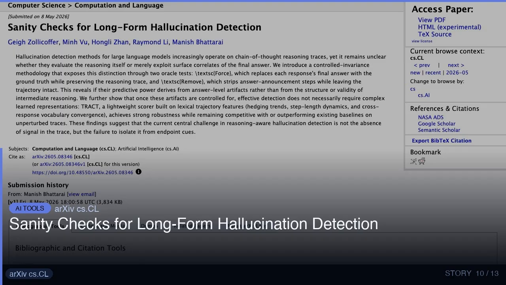We introduce a controlled invariance methodology that exposes this distinction through two oracle tests: force, which replaces each response's final answer with the ground truth while preserving the reasoning trace, and remove, which strips answer announcement steps while leaving the trajectory.